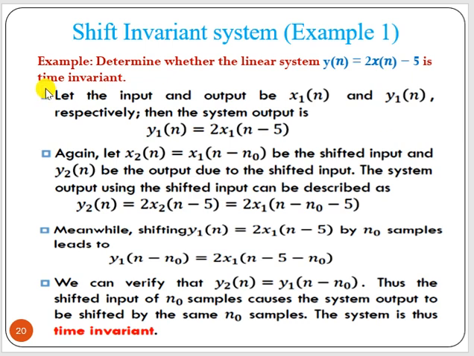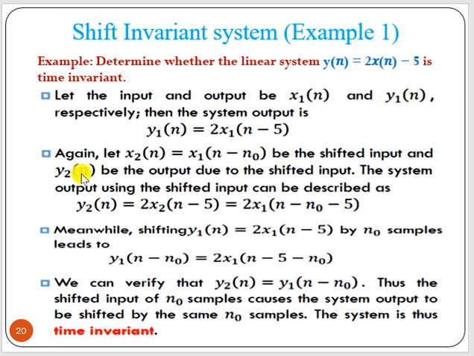Now say for example we have a system y of n equal to twice of x of n minus 5. Let the input and output be x1 of n and y1 of n. Now y1 of n equals, according to this formula, twice of x1 of n minus 5.